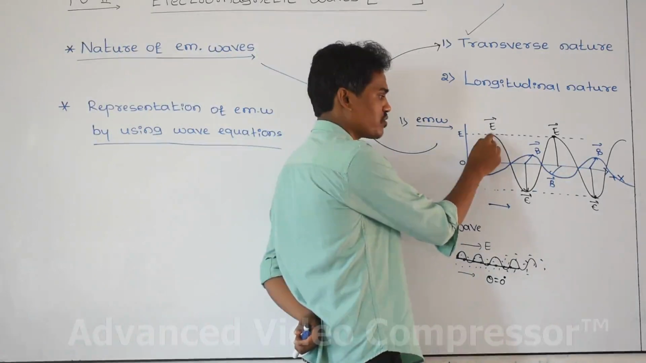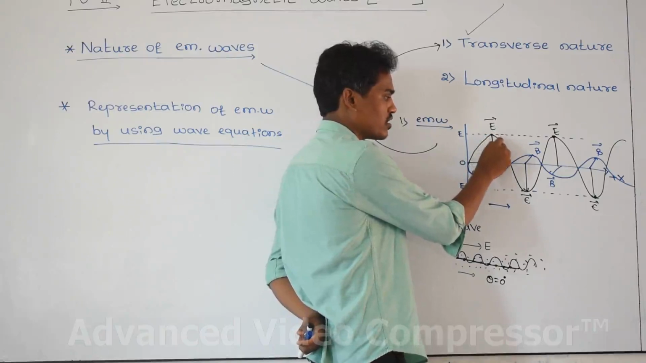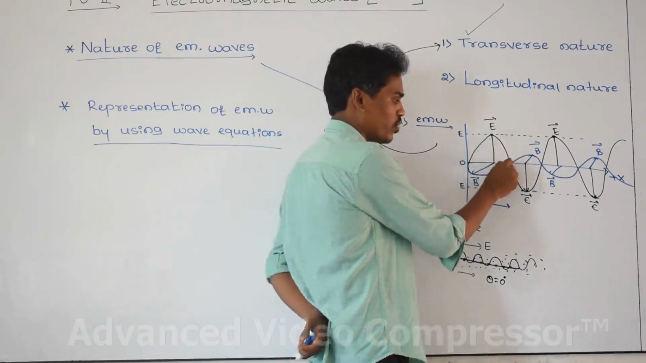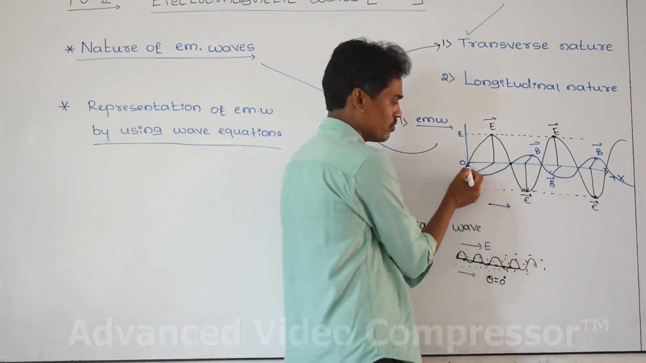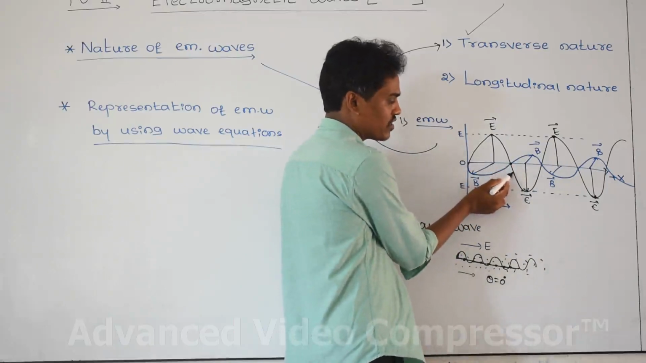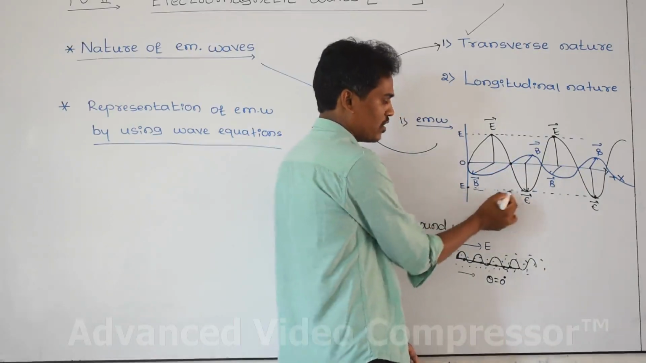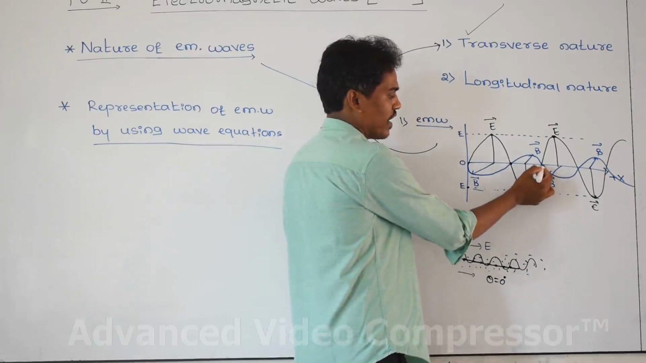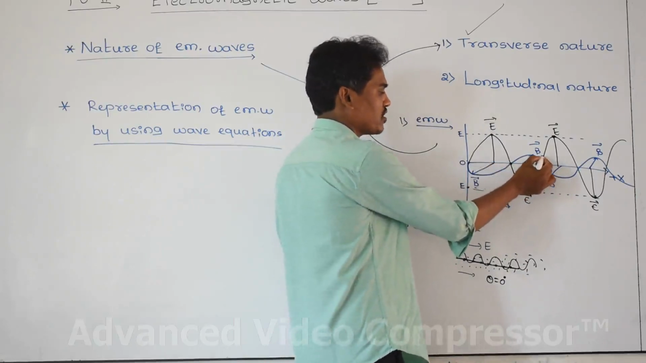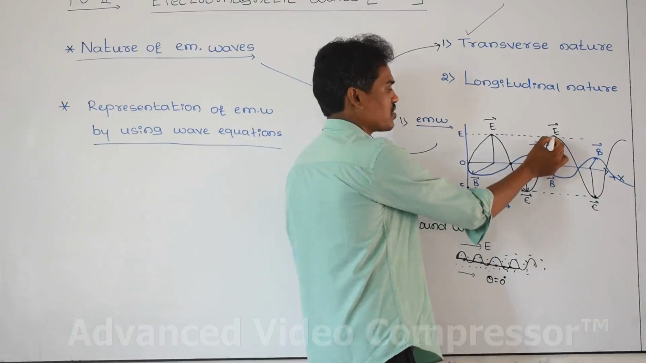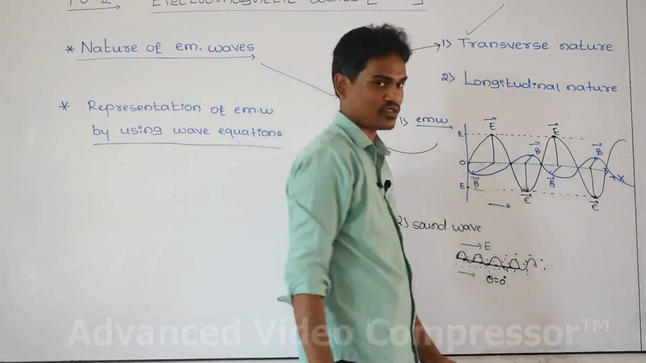goes on increasing and becomes maximum, and here again the electrical field goes on decreasing and at this point the electrical field becomes zero. Again the electrical field increases and becomes maximum, and again goes on decreasing, at this point becomes zero, again goes on increasing, and the electrical field intensity at this point becomes maximum. The same goes on continuously.